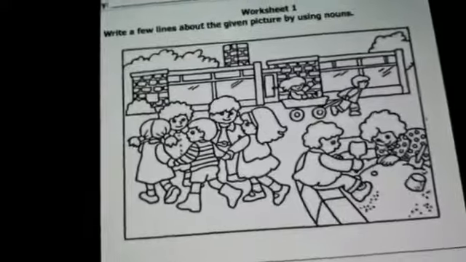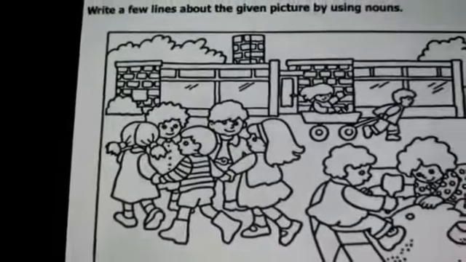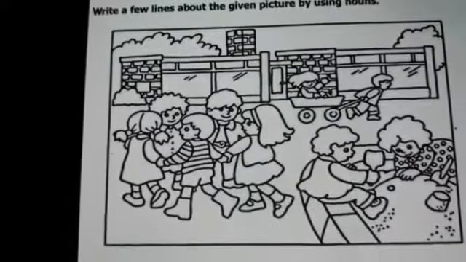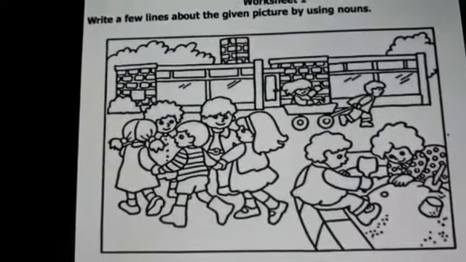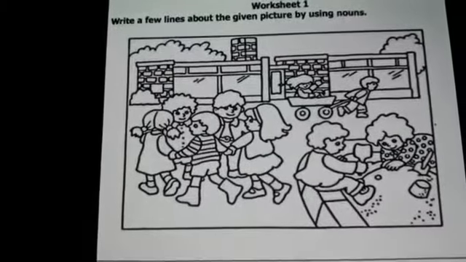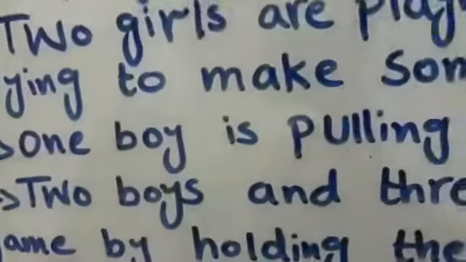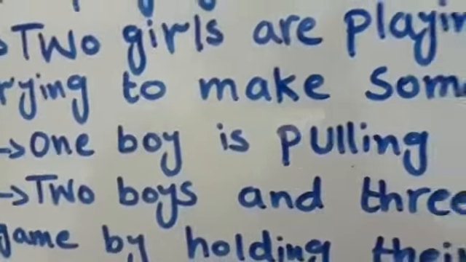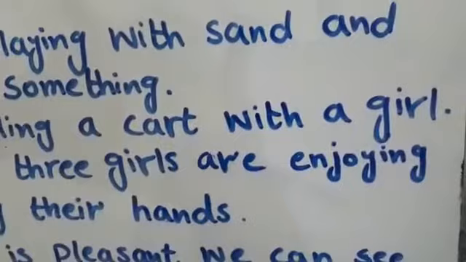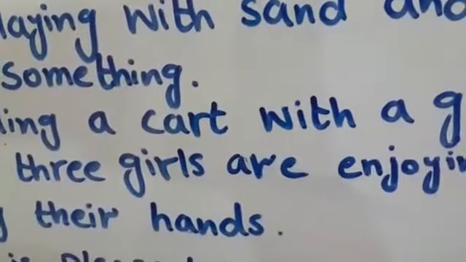Okay. Look at the picture. One boy is pulling a cart with a girl. A girl is sitting in that cart. The next line is: one boy is pulling a cart with a girl. Clear?